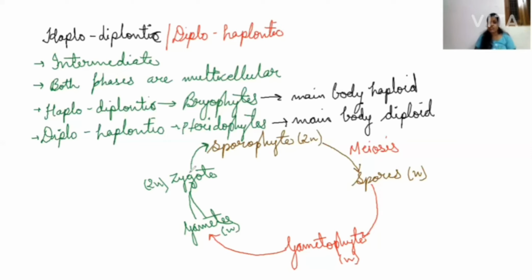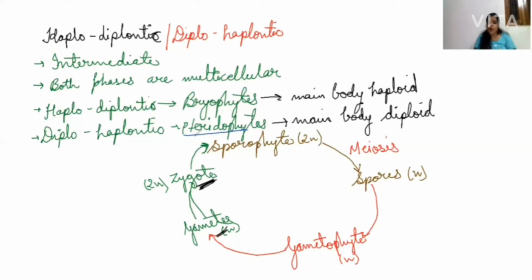So this is the complete life cycle where, more than the gametes and zygote, the multicellular phases are there. You can see the sporophytes are there, gametophytes are there. So such life cycle is known as haplodiplontic or diplohaplontic life cycle. Now one specific point I need to tell you about the pteridophytes, that they have independent alternation of generation.